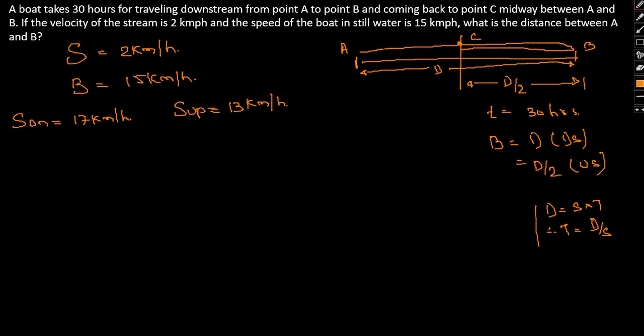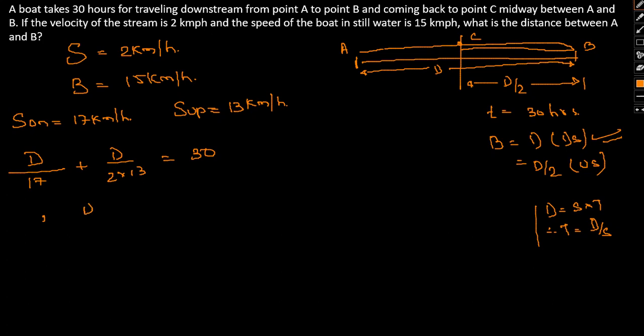So initially the boat travels d distance. Here d distance downstream. So we take d and downstream speed being 17. And then the boat travels d by 2 distance upstream. I hope this is clear, and that both these are the representation of time. So this will be 30 hours.